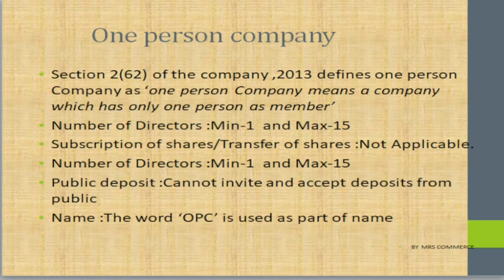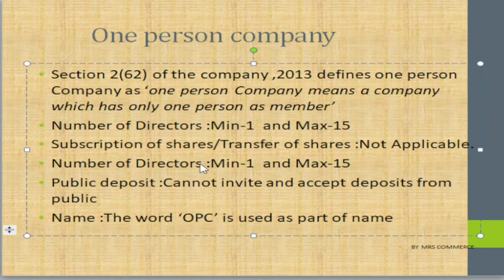But when it comes to subscription of shares and transfer of shares, one person companies are not allowed to issue shares to the general public. So when they are not allowed to issue shares to the general public, naturally the shares are not transferable also.